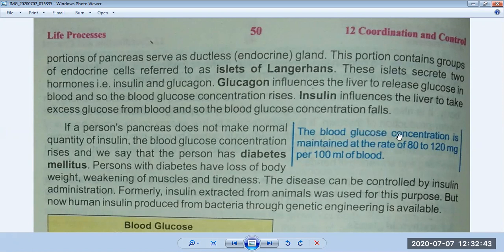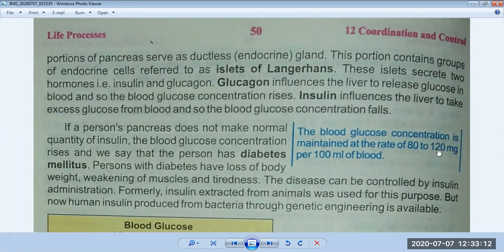The blood glucose concentration means BGC. In short form, we call it BGC. Blood glucose concentration is maintained at the rate of 80 to 120 milligram per 100 ml of blood. It means that in our 100 ml of blood, the amount of sugar should be 80 to 120. Minimum it should be 80 and maximum it should be 120.